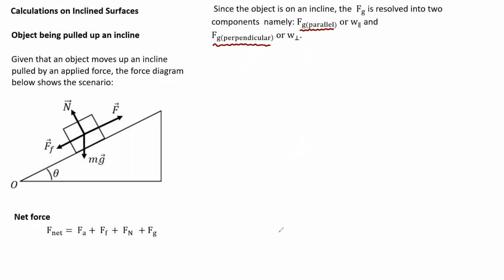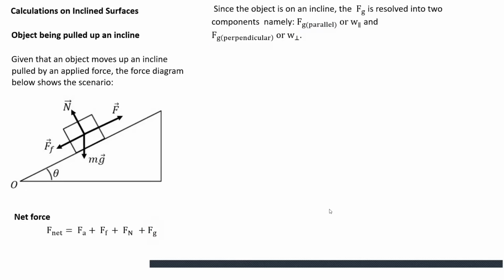So on an incline, the force of gravity is broken into two pieces. Let me show you how they would look.